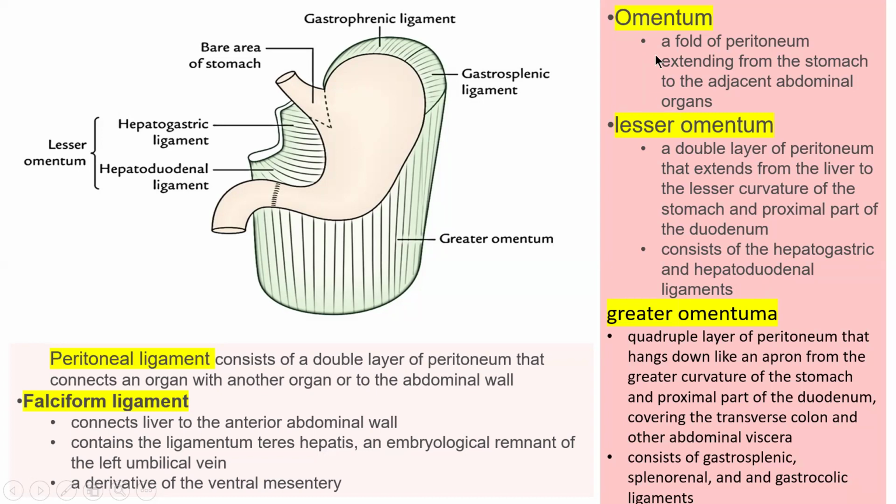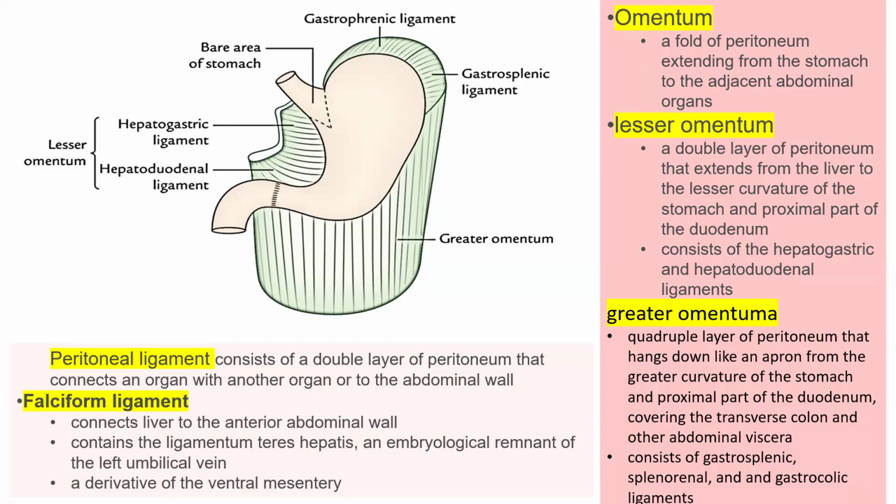So omentum is a fold of peritoneum that extends from the stomach to nearby abdominal organs. And lesser omentum is a double layer which extends from the liver to the stomach and the proximal part of the duodenum. Because of this, it contains the hepatogastric and hepatoduodenal ligaments.